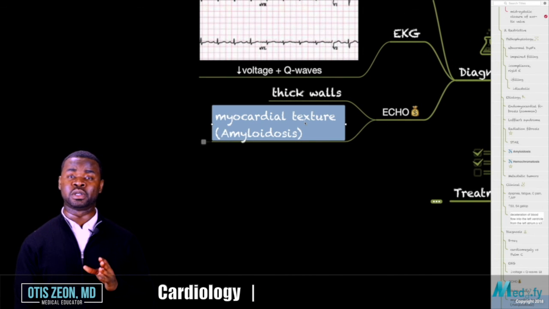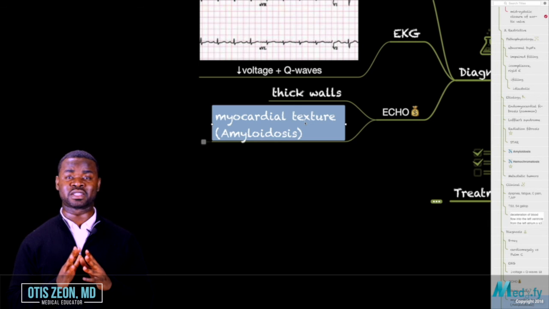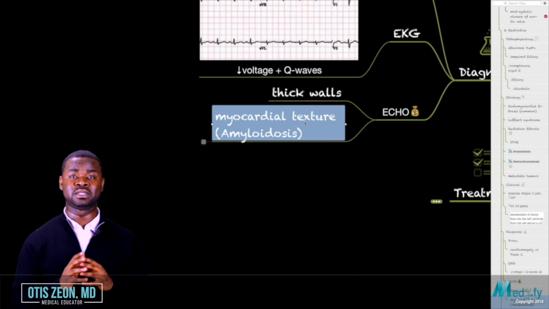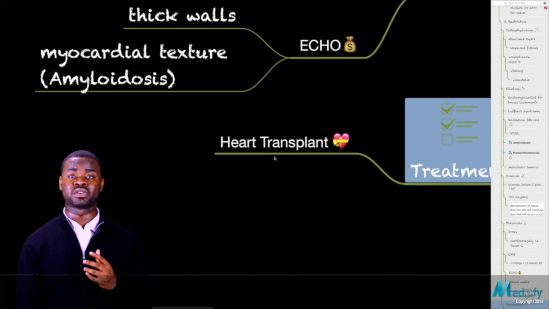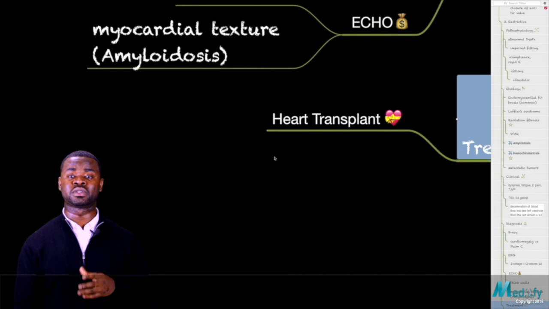Again, just remember, we say that whenever you are unsure of the next best step in terms of the diagnosis of most of the cardiovascular problems, you may want to consider echocardiogram. Specifically, a TEE is superior to a TTE. The treatment for restrictive cardiomyopathy is essentially a heart transplant. There's not much you can do about this. You have to consider heart transplant. This is cardiomyopathy.